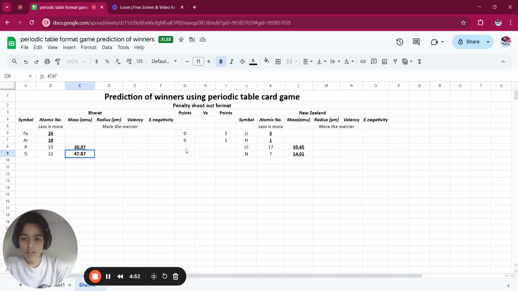Let's see who is the winner. For the mass, radius, valency, and electronegativity, we are going to consider the game which is more the merrier. So whoever's numbers are bigger will be the winner. So for this, New Zealand is the winner, and for this one, India is the winner.